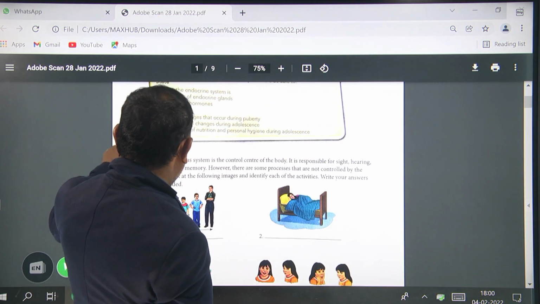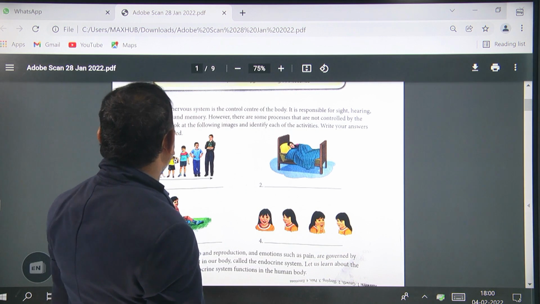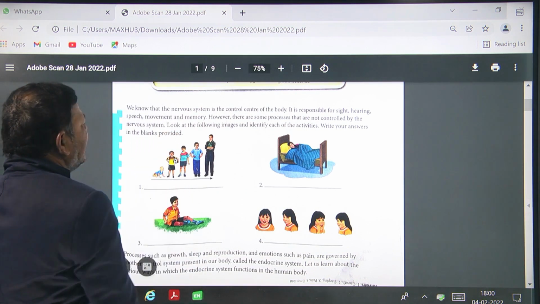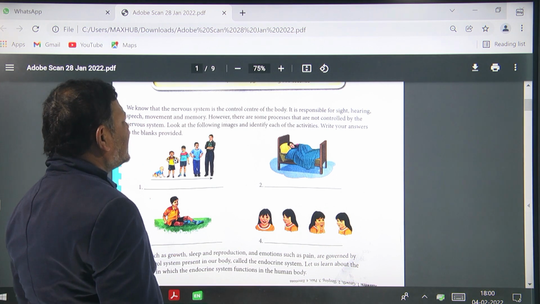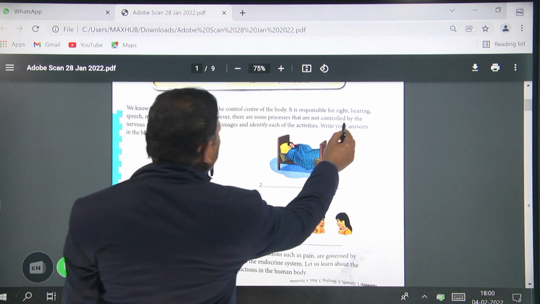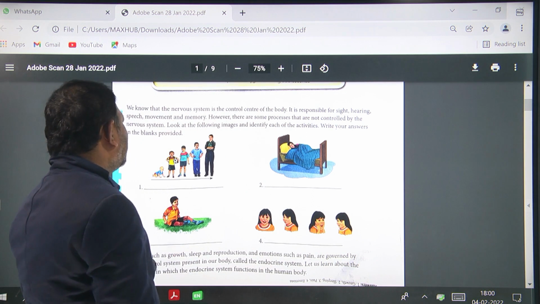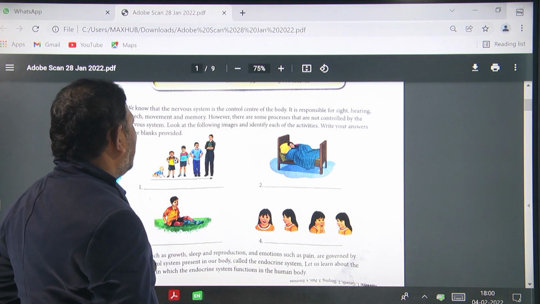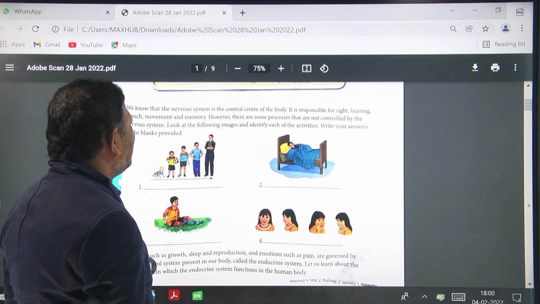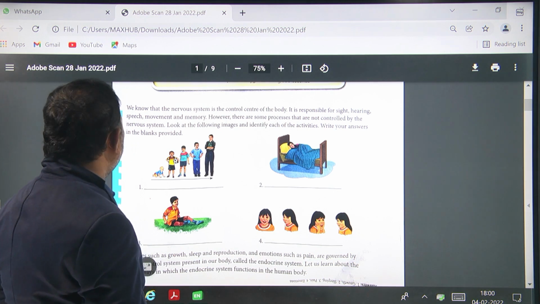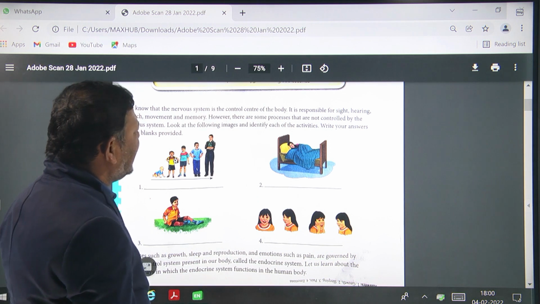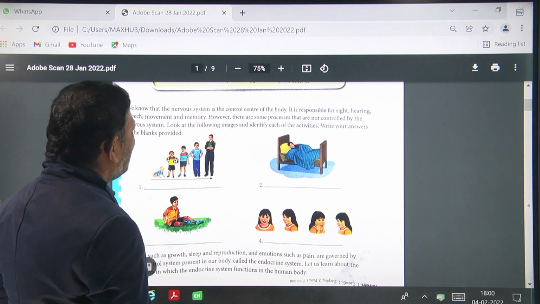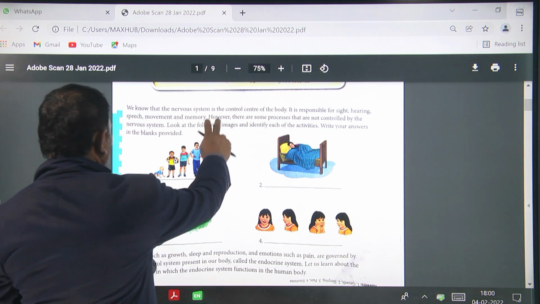Now you can see, the nervous system is the control center of the body. It is responsible for sight, hearing, speech, movement and memory. However, there are some processes that are not controlled by the nervous system. Look at the following images and identify each of the activities. Write your answer in the blanks.